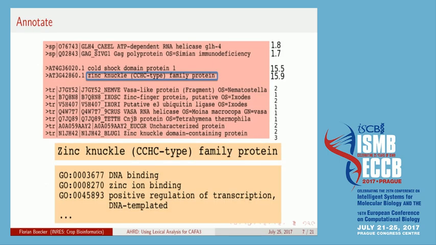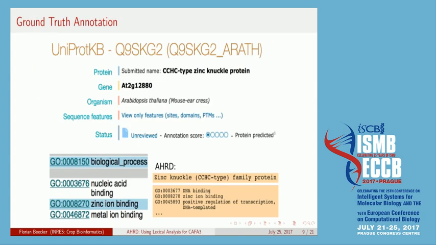Well, first of all, we have a zinc knuckle protein in a highly curated database, so in TAIR. But then you also have this mention of zinc finger and zinc knuckle in a few descriptions in TrEMBL, which is the reason AHRD chose it. And through an amazing coincidence, it actually had this description in the actual reference in UniProtKB. So it was a zinc knuckle protein. And at the bottom at the left, you can see the GO annotations from the database versus our prediction.